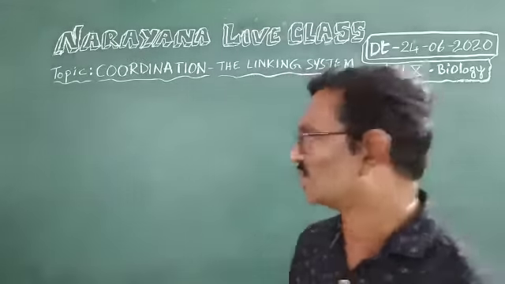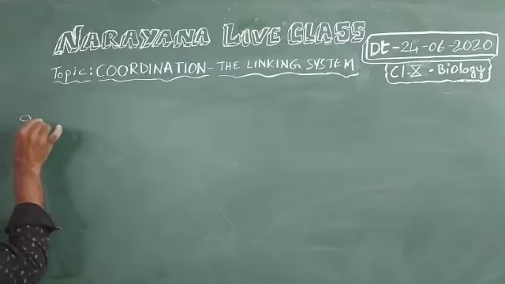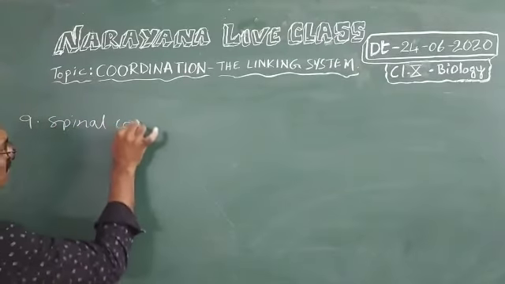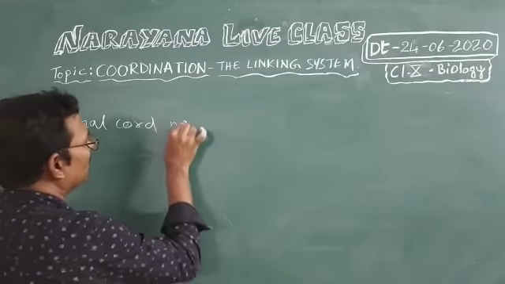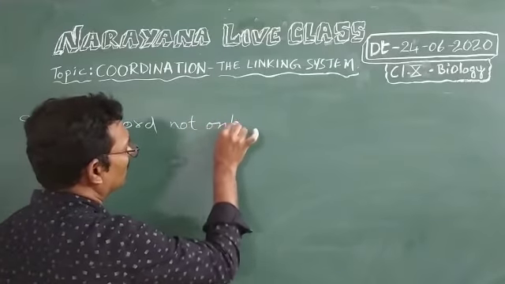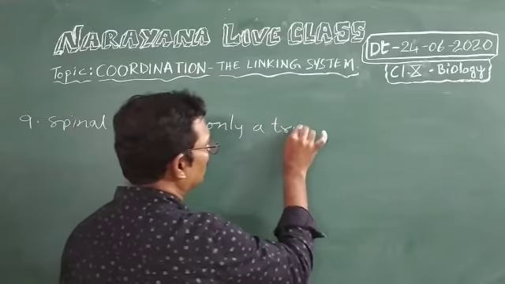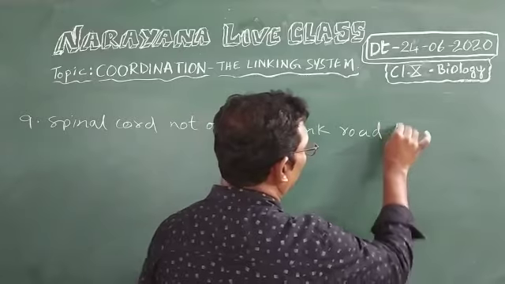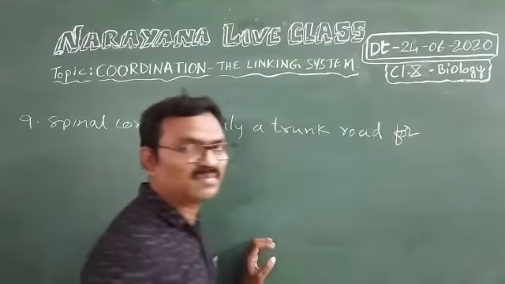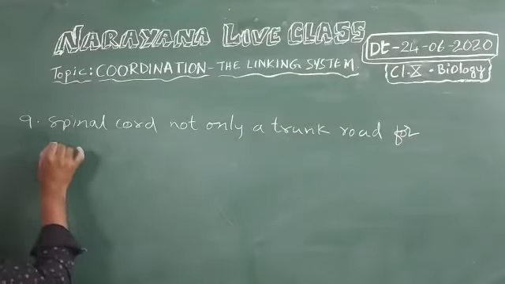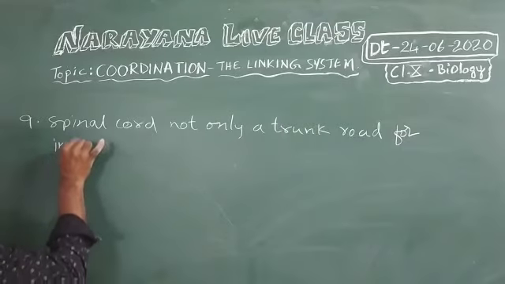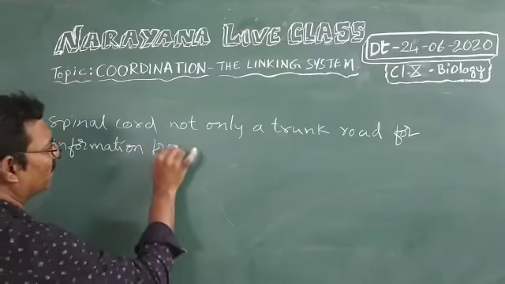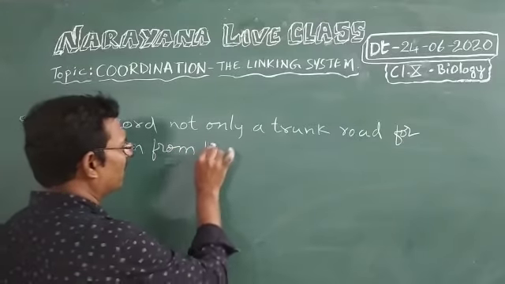So let us write this question. Answer, 9th one. Spinal cord is not only a trunk road for information from the brain.